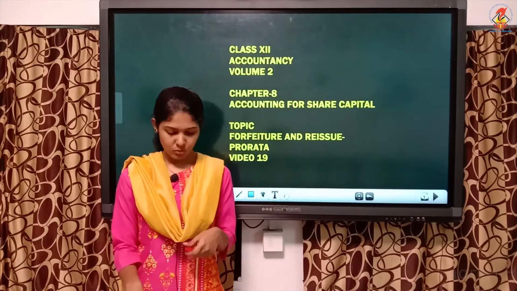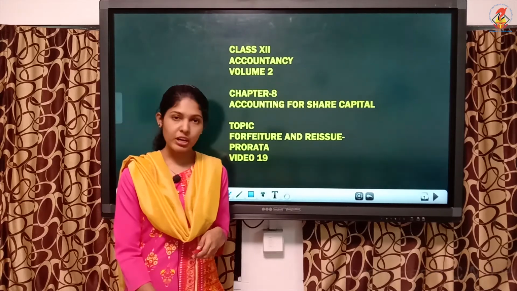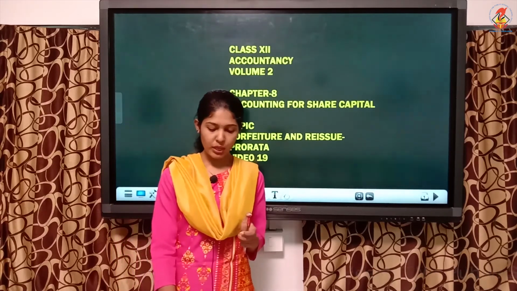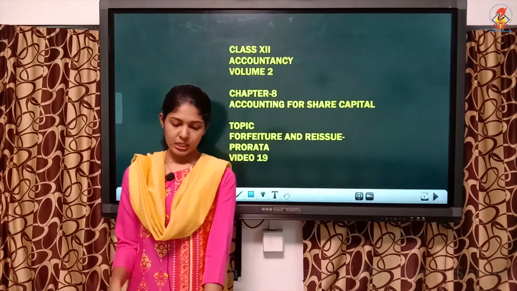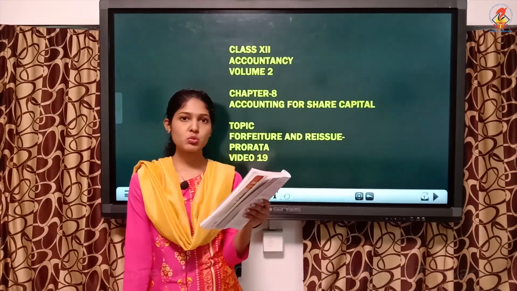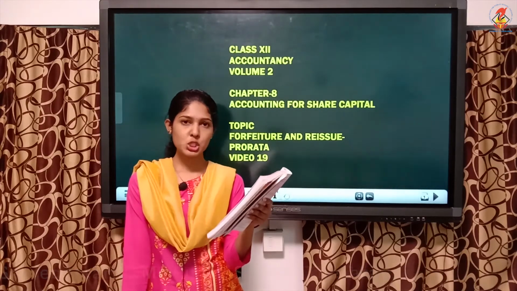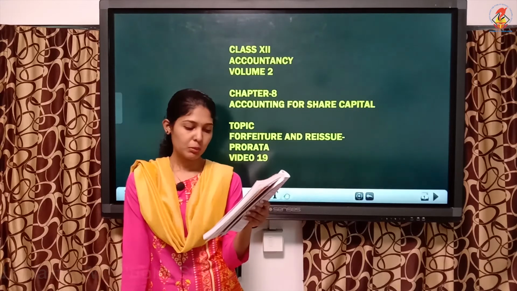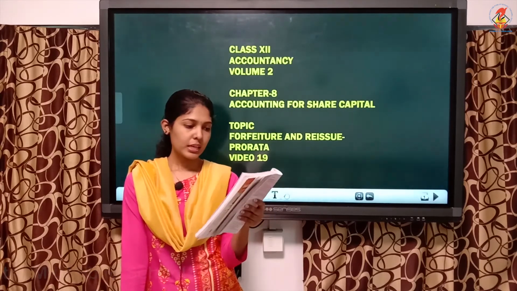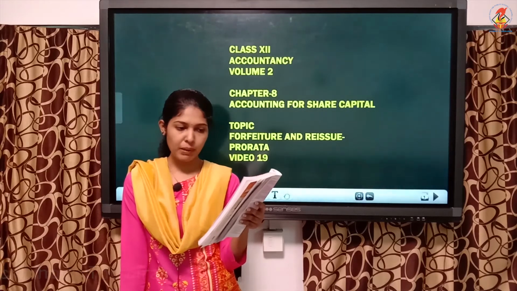Moving on to the next question. Illustration number 65, page number 8.103. The company issued 1 lakh shares, and 1,90,000 shares were received, so oversubscription. Split up is given. With application and allotment you have premium. Then categories are given, like 2 categories, applied number and allotted numbers are given.